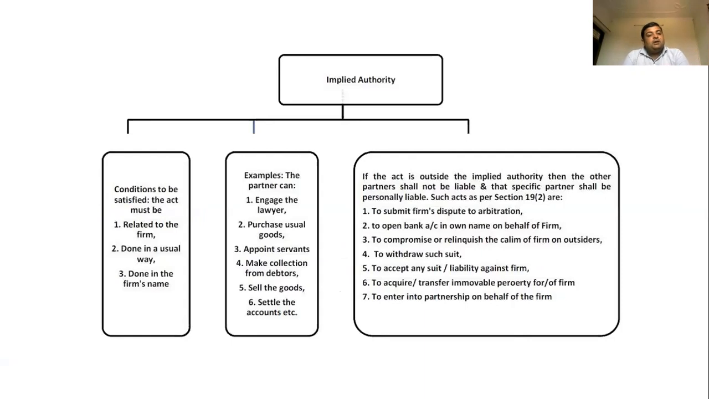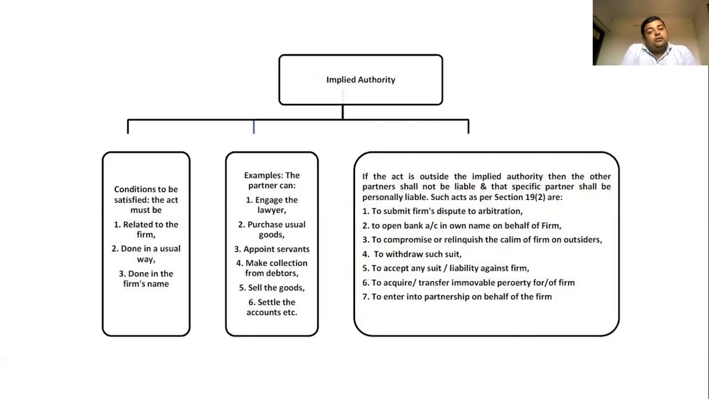Now, under implied authority, we have to study different things. First, the conditions to be satisfied. In the case of implied authority under the Indian Partnership Act 1932, the act must be related to the firm. Second, it is done in the usual way, and third, done in the firm's name. These three conditions must be fulfilled for any implied authority. Only then is the authority said to be implied. So first, it should be related to the firm. Second, it should be done in the usual way.